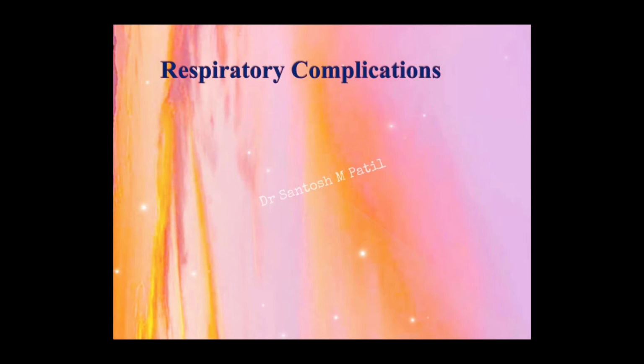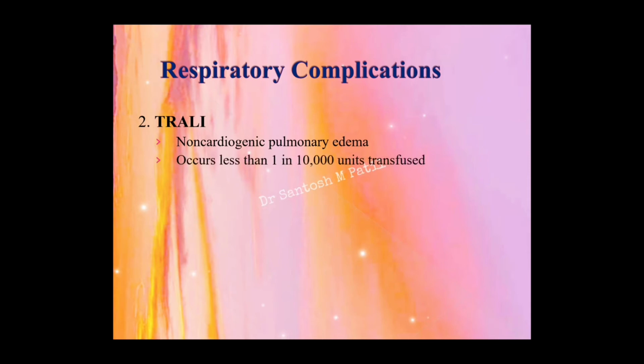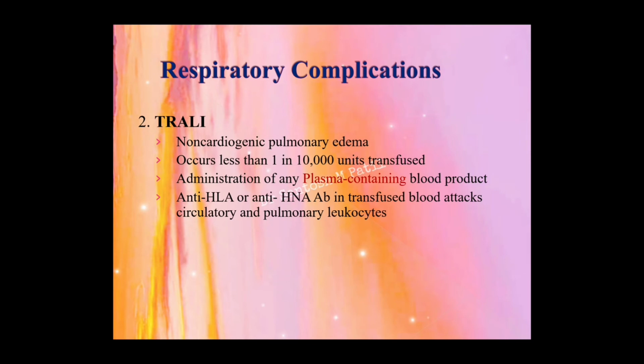The second respiratory complication is TRALI, that is transfusion associated acute lung injury. This is a non-cardiogenic pulmonary edema, and the complication is seen in less than 1 in 10,000 units that are transfused. It is mainly seen with patients who are transfused with plasma containing blood products. Anti-HLA or anti-HNA antibodies which are transfused in the blood react with the pulmonary leukocytes and cause inflammation.